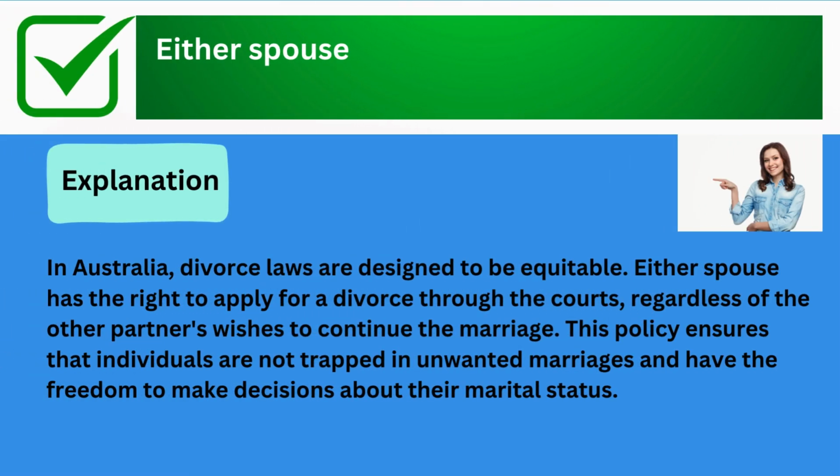The correct answer is either spouse. Explanation: in Australia, divorce laws are designed to be equitable. Either spouse has the right to apply for a divorce through the courts, regardless of the other partner's wishes to continue the marriage. This policy ensures that individuals are not trapped in unwanted marriages and have the freedom to make decisions about their marital status.